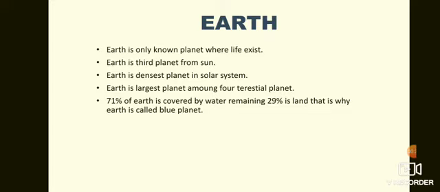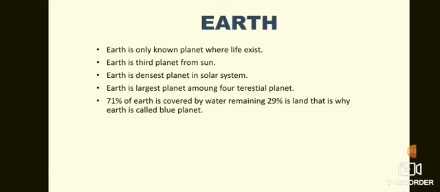So we all know that in the solar system there are 8 planets. In my previous video I have explained the solar system and the 8 planets included in it. Out of those 8 planets, one is Earth, and the center of the solar system is the Sun.